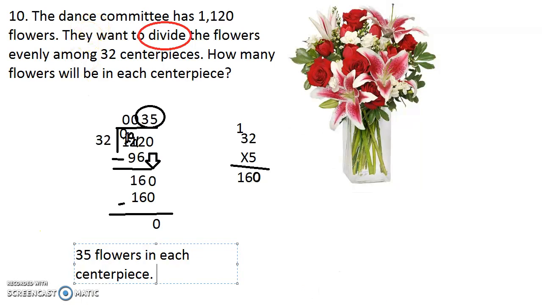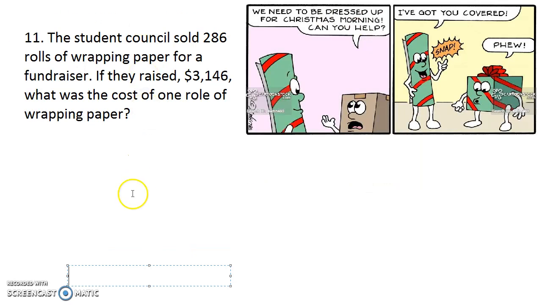All right. I know these are getting a little tough, but if you guys persevere. All right, so this last question is, the student council sold 286 rolls of wrapping paper for a fundraiser. If they raised 3,146, what was the cost of one roll of wrapping paper?